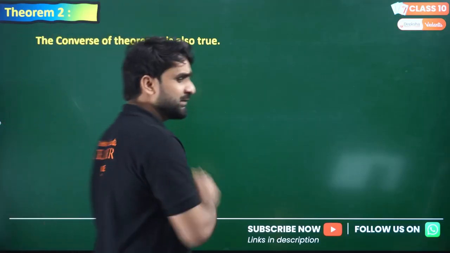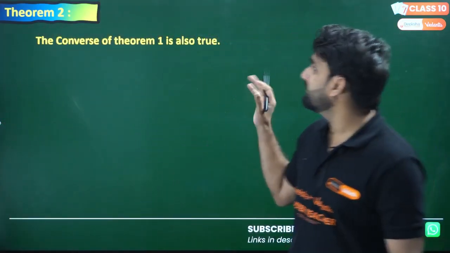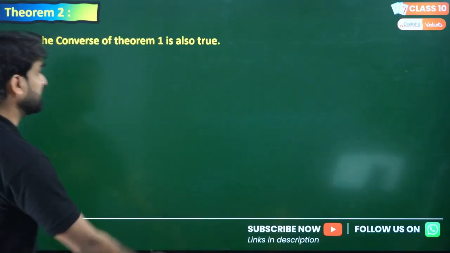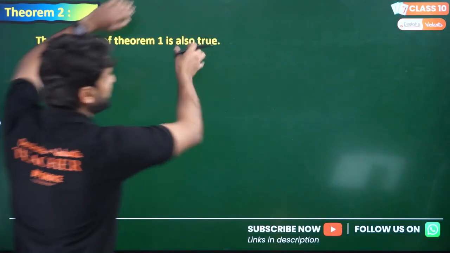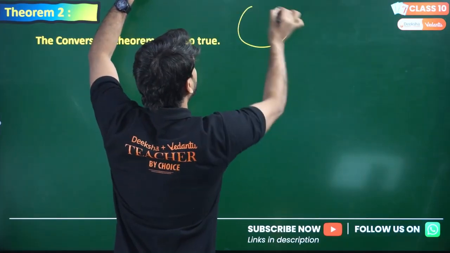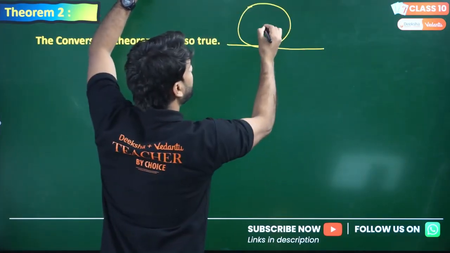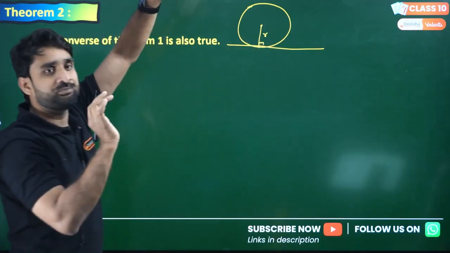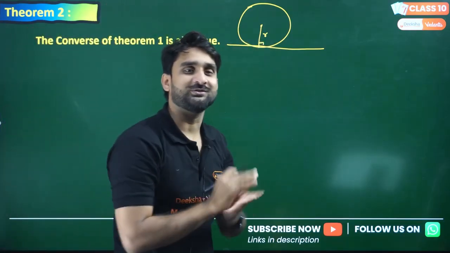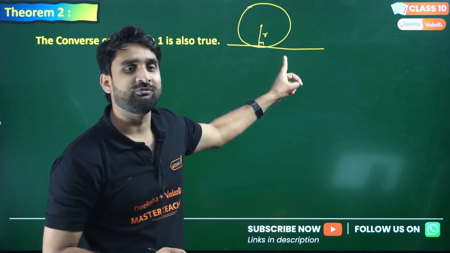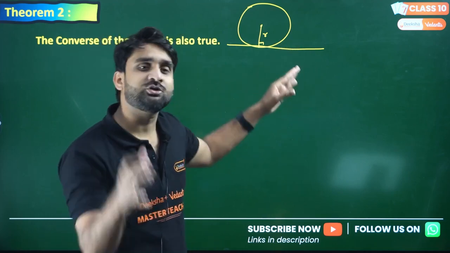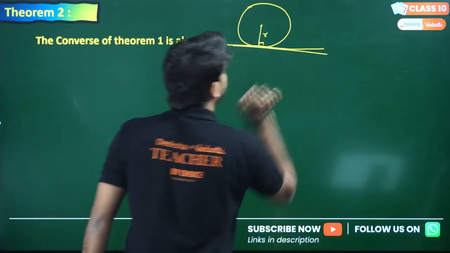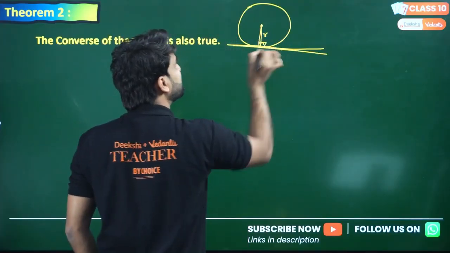Now, theorem number 2. Theorem number 2 is the converse of theorem number 1, which is also true. What is theorem number 1, my dear lovely kids? Theorem number 1, which I have just explained, says there is a tangent, and if we draw a radius at the point of contact, the radius always makes an angle of 90 degrees. And there is a reverse process also. In this proof, what information was given to you? The information given is that this is a tangent and this is a radius. You have to prove this angle is 90 degrees.